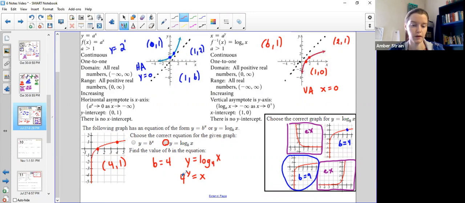So I would raise 4 to the power of y, and that would give me the x value. It's flip-flopped. So let's test this out. If I raised 4 to the power of 0, because this point right here has a y value of 0, then sure enough, that would equal 1. If I raised 4 to the power of 1, like this point right here, the y value of 1, sure enough, that equals 4. So these 2 points that we have tested work out. These two are the same exact information in 2 different forms, logarithmic, exponential.